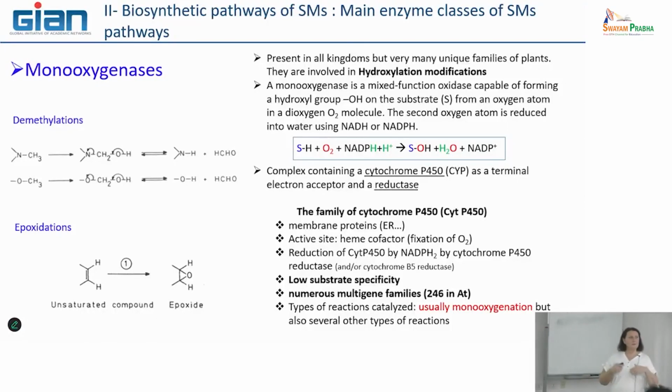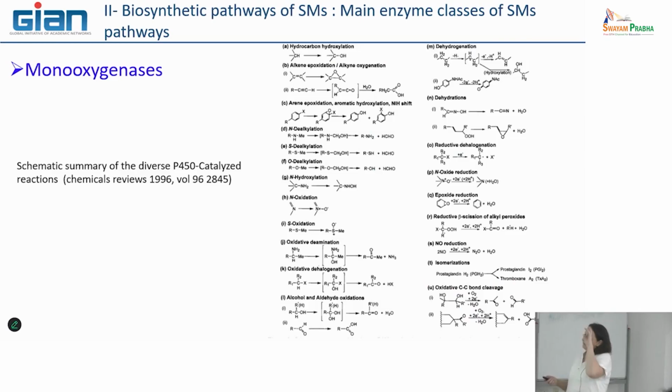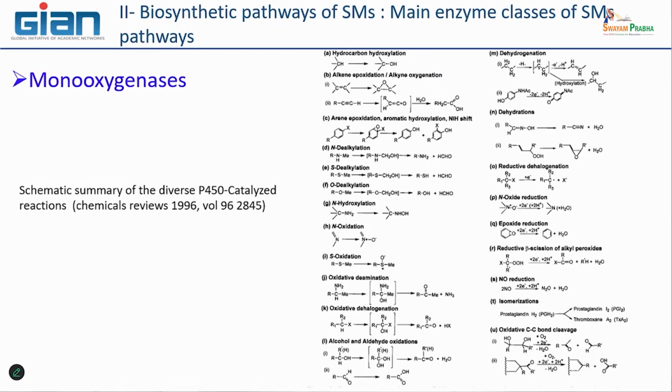It is one of the biggest families of molecules, and there are some specific websites that permit access to all the P450s already known, not only in Arabidopsis thaliana, obviously, but in other types of organisms.